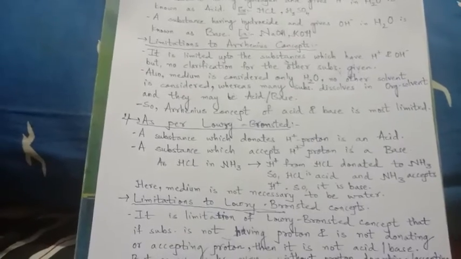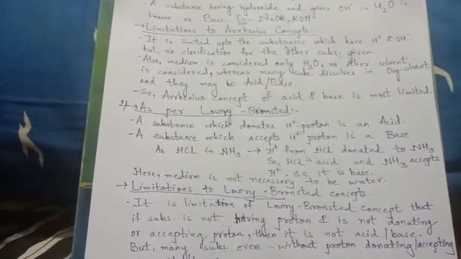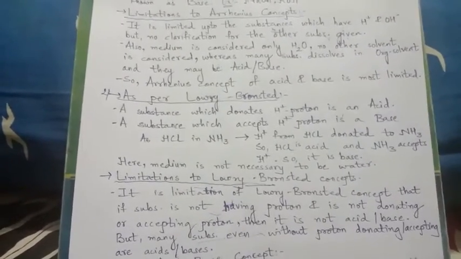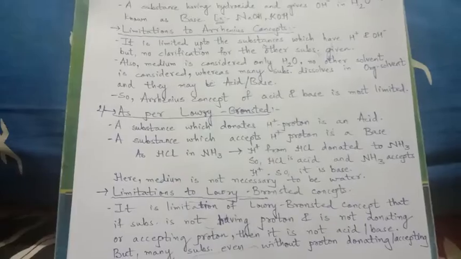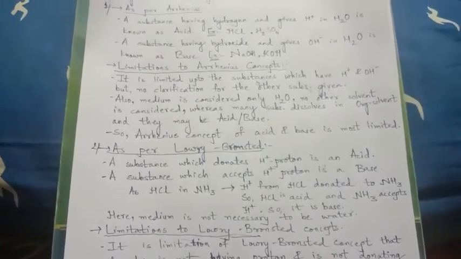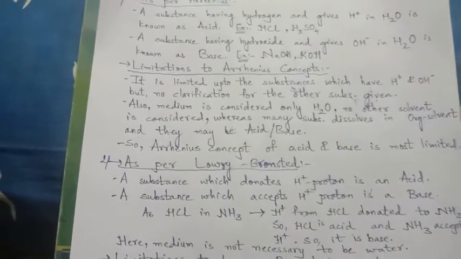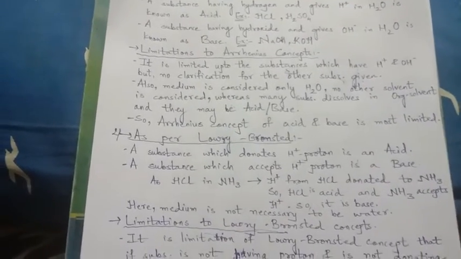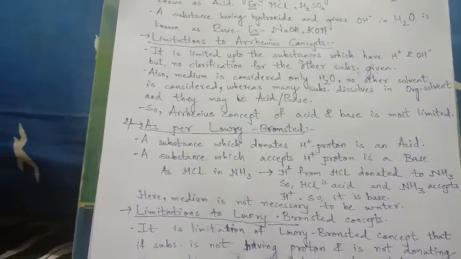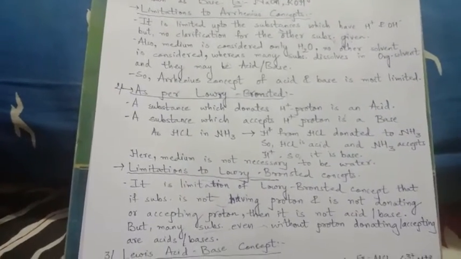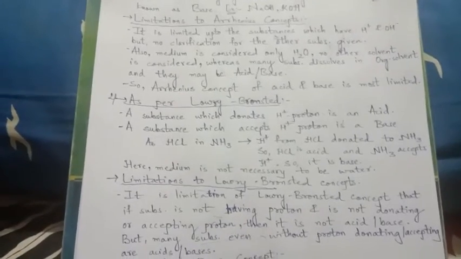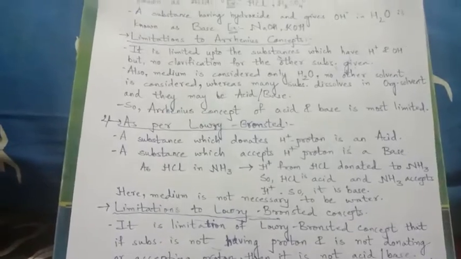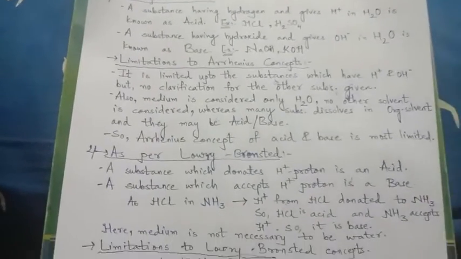But as I told, visualizing and defining the same person by different people is different. In the same way, by different scientists here, the definitions are given in a different manner. Otherwise, they are all talking about the same thing. Arrhenius is also telling HCl is an acid. Lowry-Bronsted is also telling HCl is an acid, as well as Lewis is also telling HCl is an acid. But they all are telling that HCl is an acid in a different manner according to their visualization, right?